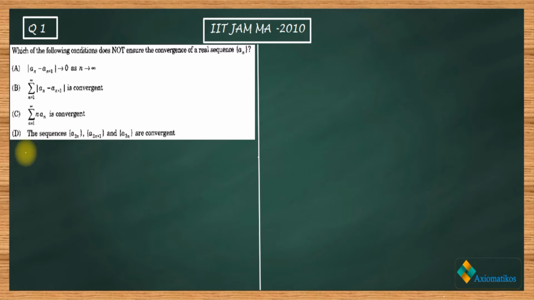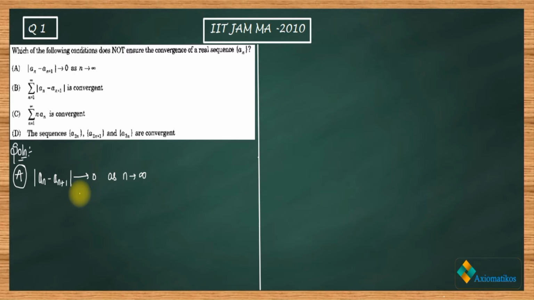So see what we have actually. In the A option, we have a condition that if an minus an plus 1 goes to 0 as n goes to infinity. So the question says if this thing is happening, whether or not your sequence an is converging.